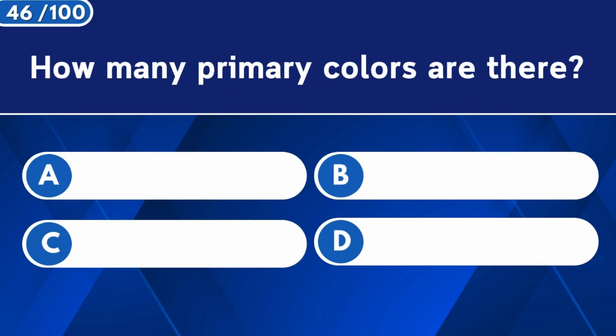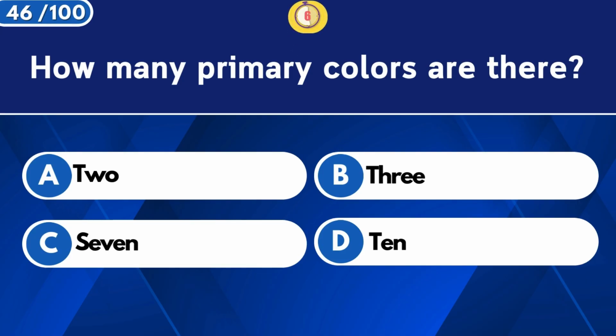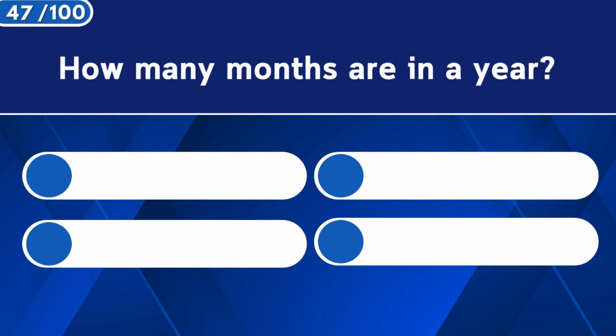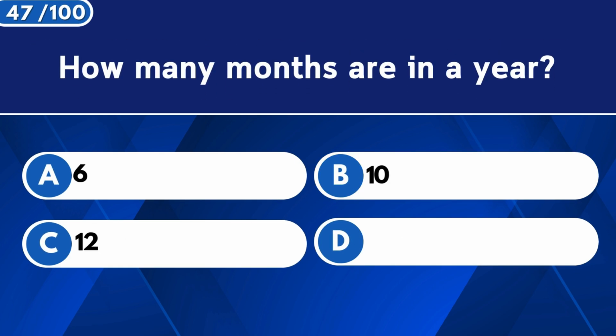How many primary colors are there? 3. How many months are in a year? 12.